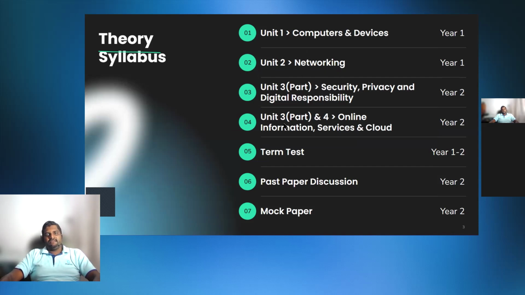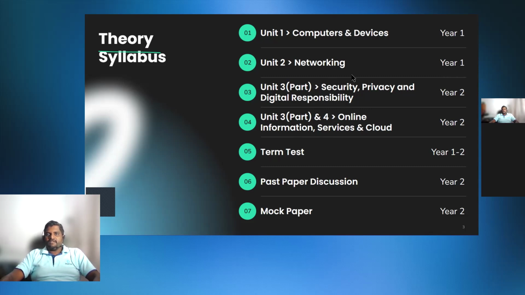Unit 3 and unit 4, I have broken into two mixed areas because in the book, there are concepts that don't really align properly with the content of each unit. So I just mixed it so that it aligns properly and is easier for you to understand. The unit 3 part is called security, privacy, and digital responsibility, and there is another part of unit 3 and unit 4, online information services and cloud, right?